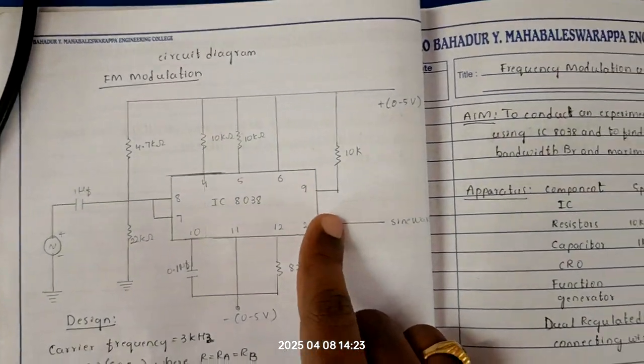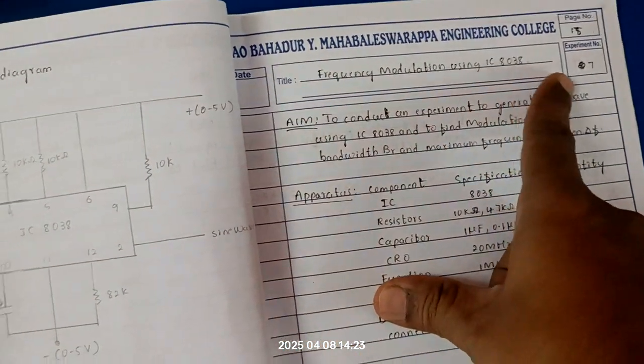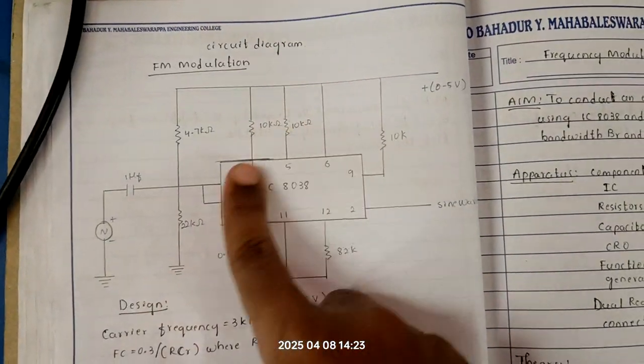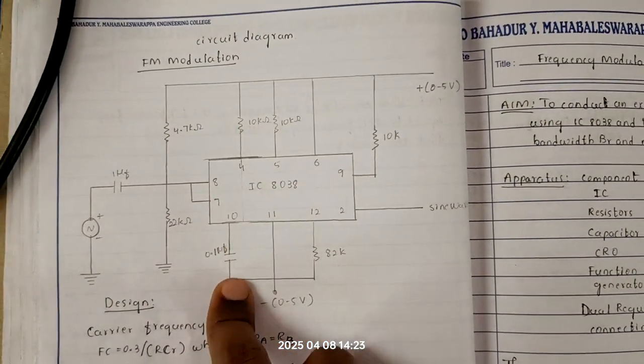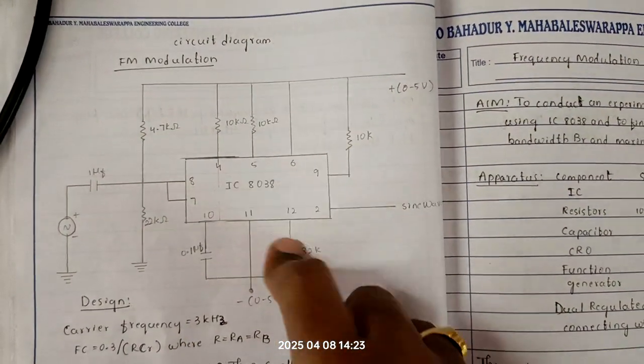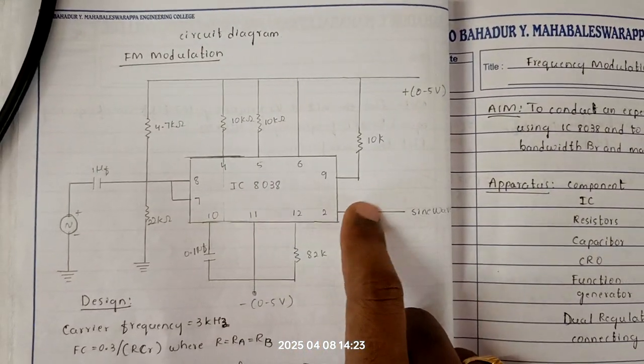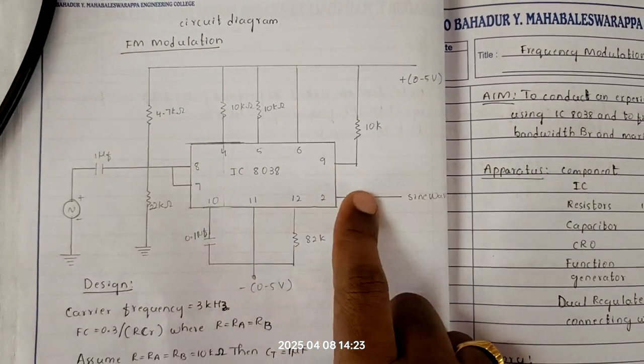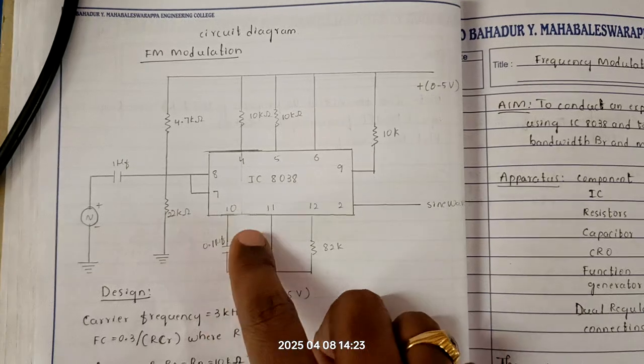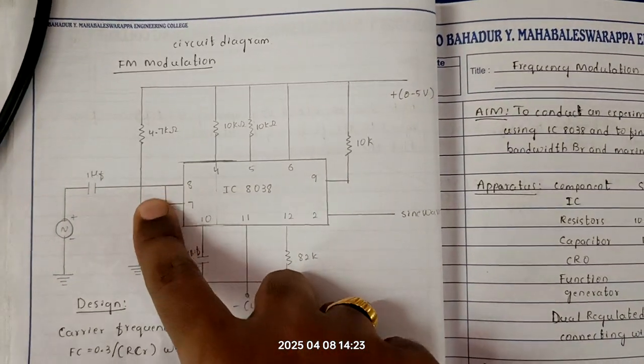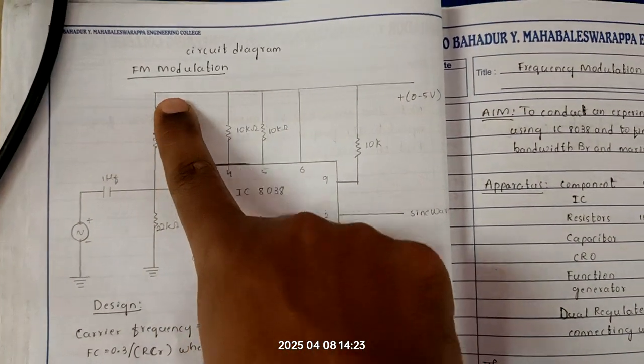So in this video we are going to do the frequency modulation using 8038. So the circuit diagram is like this, IC 8038. So here this is the auto generator of carrier at pin number 2 when the M of T is off. Okay, the remaining connections are, you can make 8 and 7 short, and from here 22K and 4.7K to